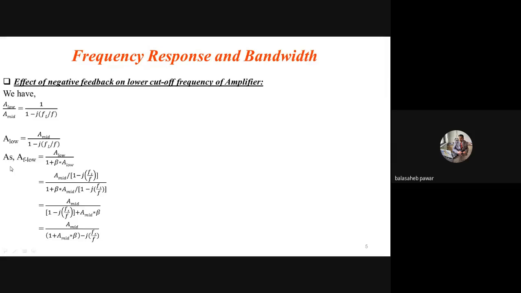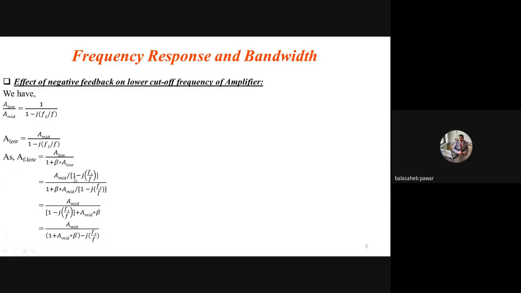Now the next step is, as I have just shown, AF low equals A low divided by 1 plus beta A low. We have already written this one, so you just have to replace that A low. Okay, so what is A low? A low is nothing but A mid divided by 1 minus j FL by F. So replace this numerator term as well as the denominator where that A low is present.